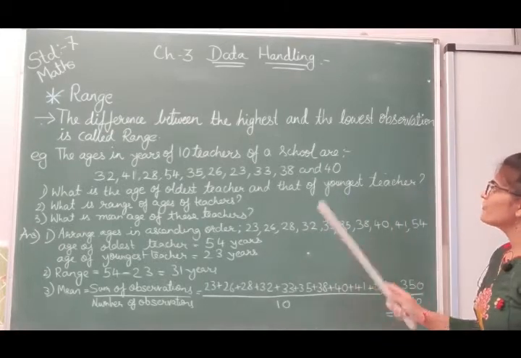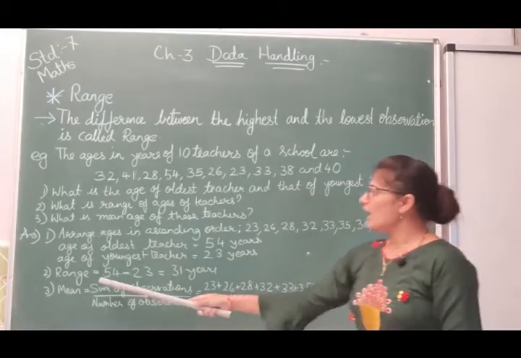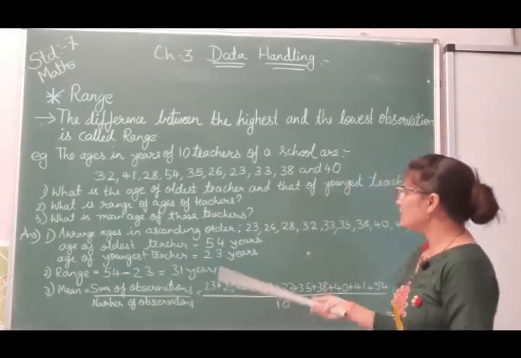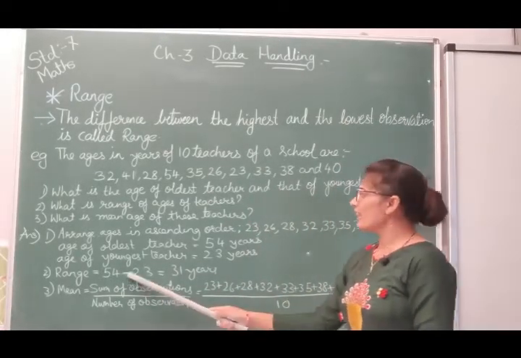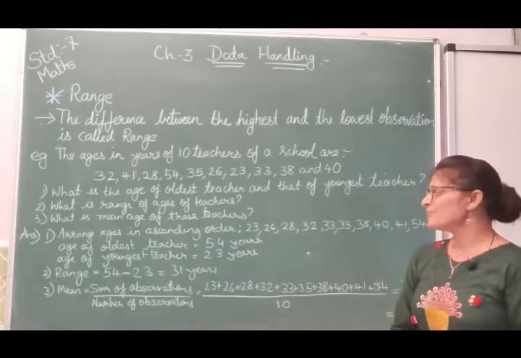So what we have to do? Highest observation we have to write down first. So 54. After that difference, that means subtraction. So minus. After that the lowest observation, 23. So minus 23. After doing subtraction the answer will be 31 years.